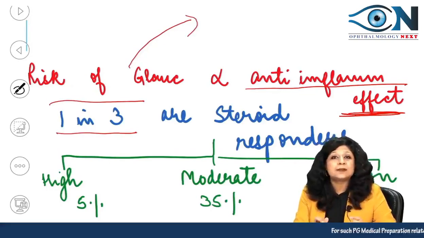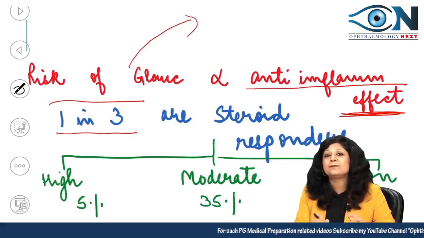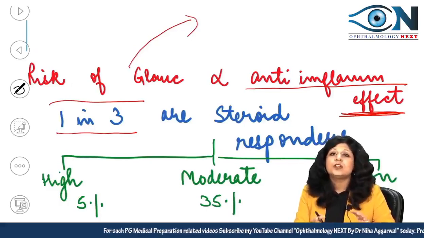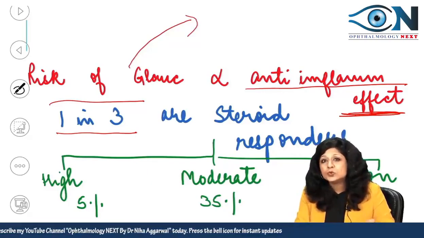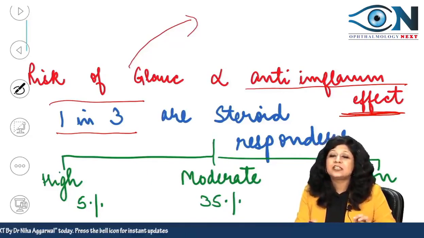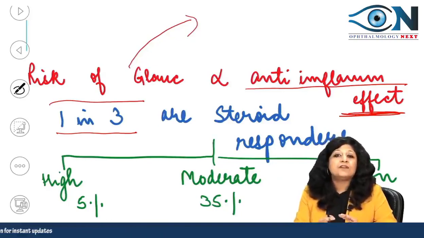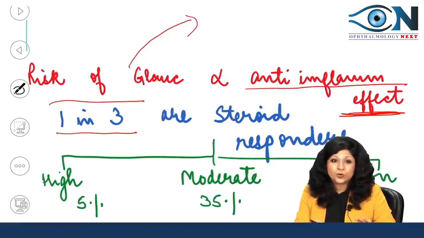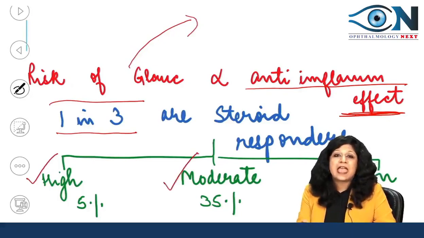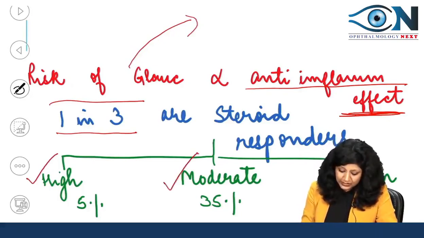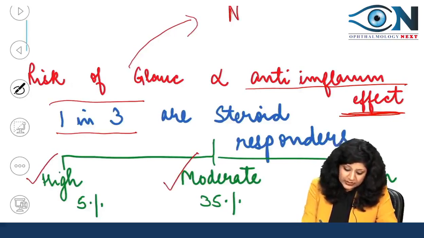Means every person has a risk, but every person does not respond to steroids. So those people who are responding to the steroids are called steroid responders, and we have 3 varieties of responders. We have high responders, moderate responders, and also the non-responders.